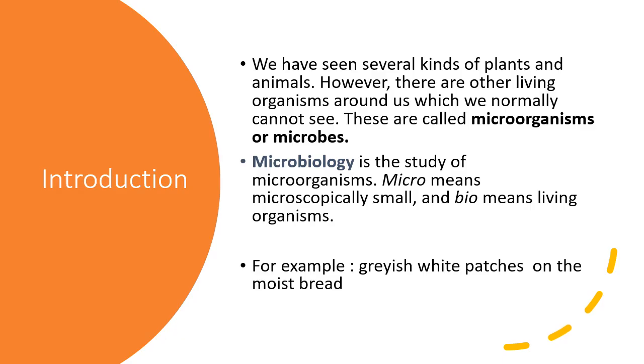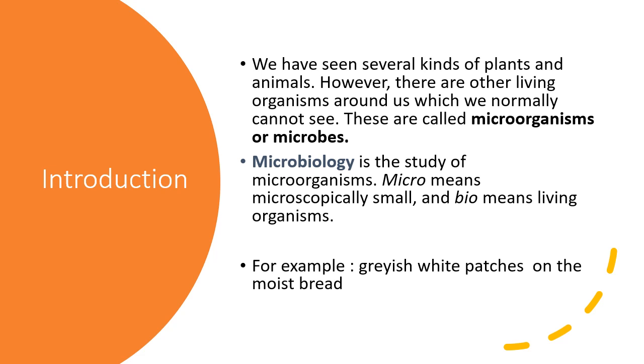We can see several kinds of plants and animals living in various parts of the earth, yeah. But there are few living organisms around us which we cannot see through a naked eye. They are so minute that they require a microscope to be visualized. So these microscopic organisms are called microorganisms or microbes. And the branch of biology which deals with the study of microorganisms is called microbiology.